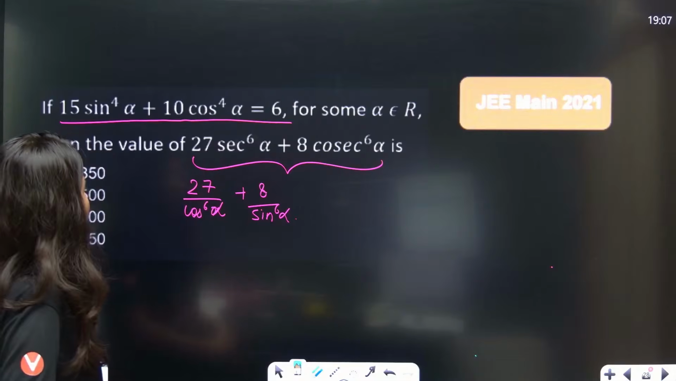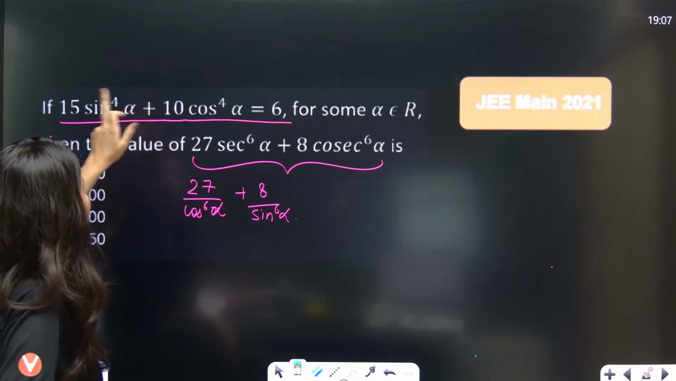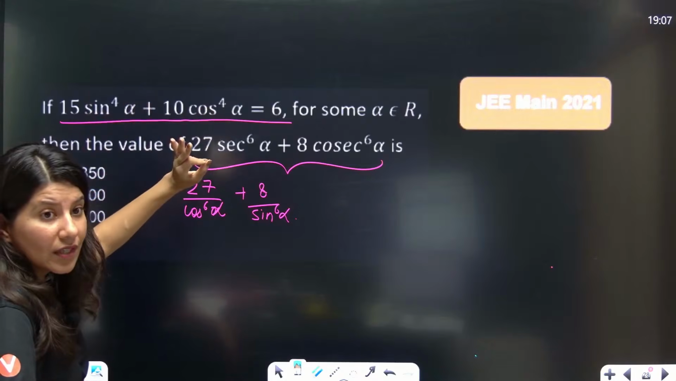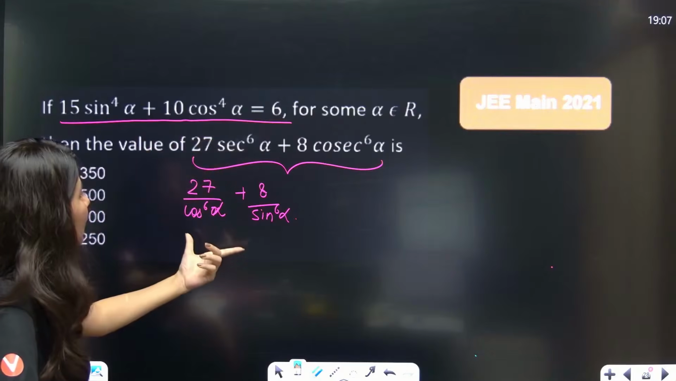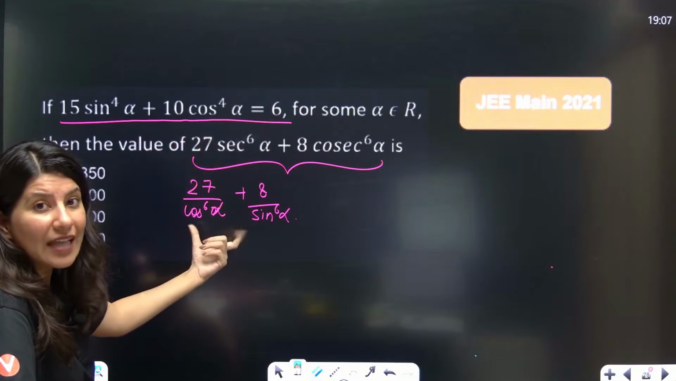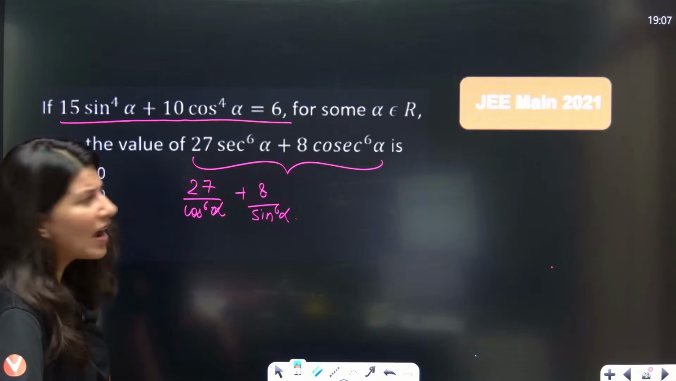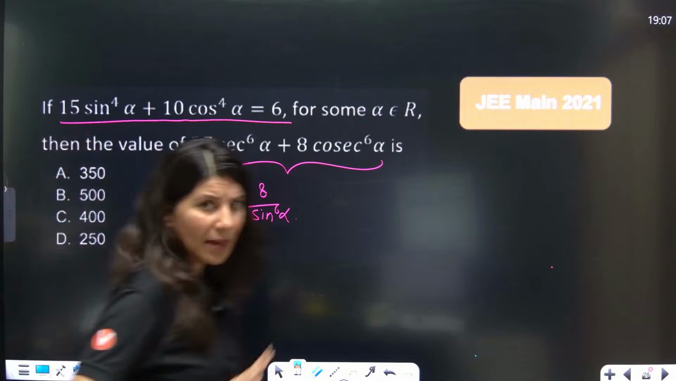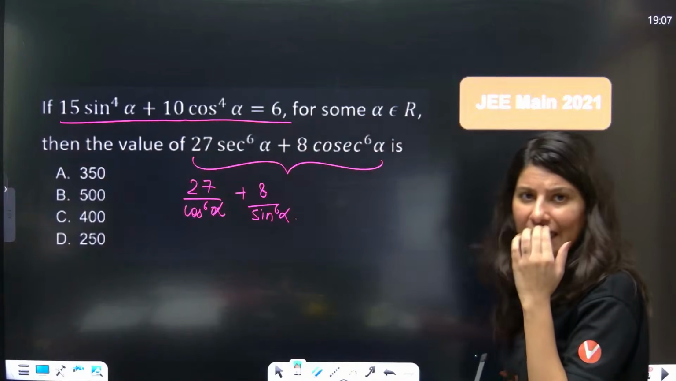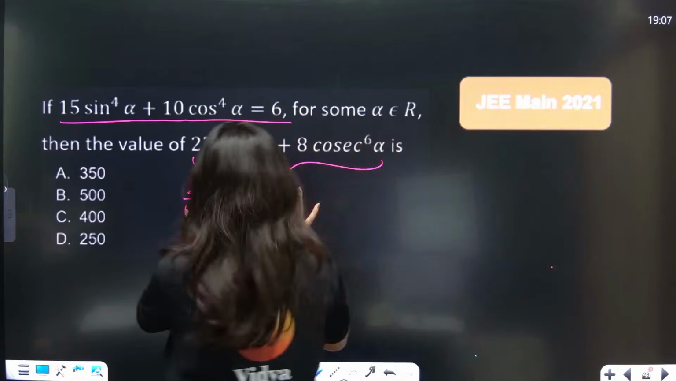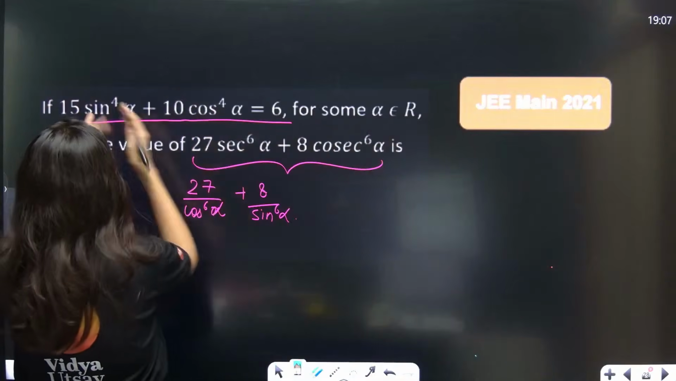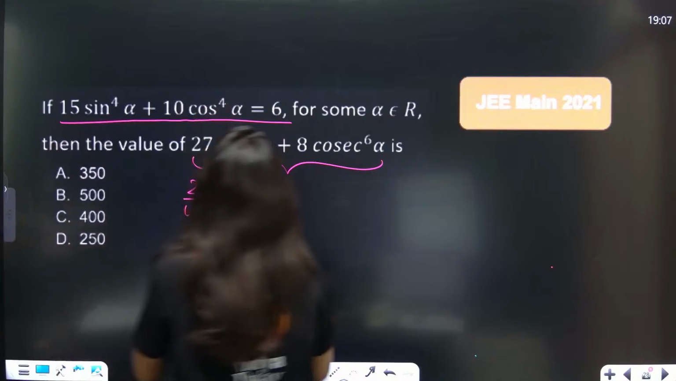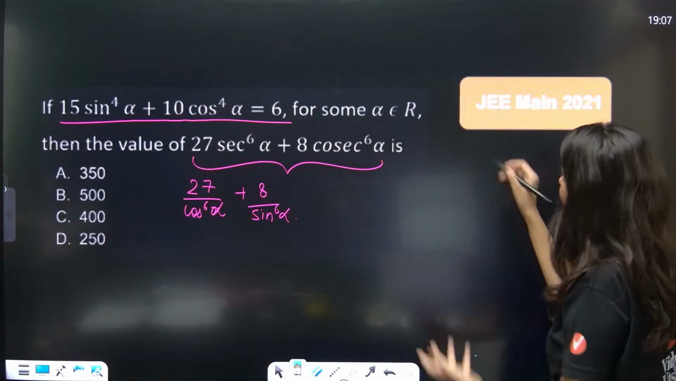So now think about, okay, you have one equation in sine and cos both. And what you need to do is calculate the value of sine alpha and cos alpha. How will you do that? So first of all, ma'am, we have a relation in sine and cos. Okay, forget about this now. Let's talk about this. Now sine is also there, cos is also there. So ma'am, can we have a relation?